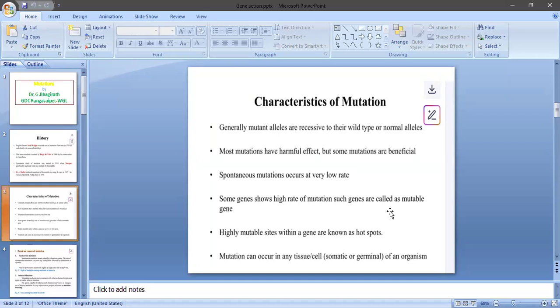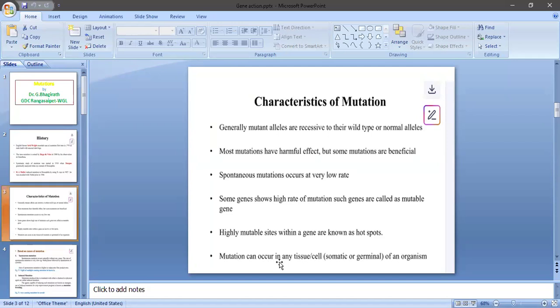Highly mutable sites within a gene are known as hotspots. In biodiversity, hotspot means something different, but in genetics, a chromosome containing a few genes which frequently undergo mutation has such mutable sites, which we can call hotspots.